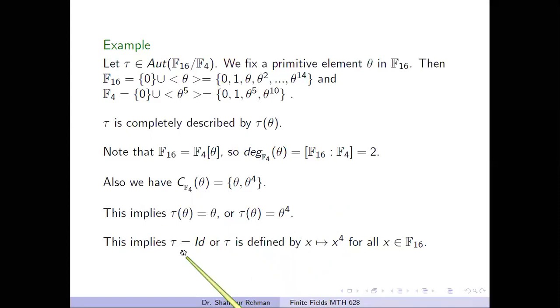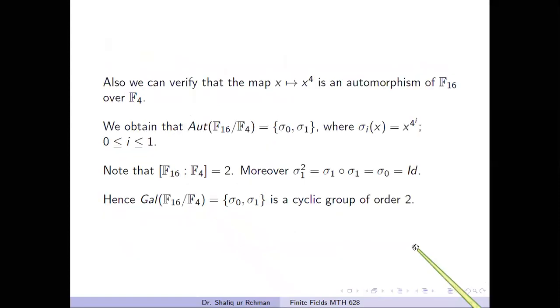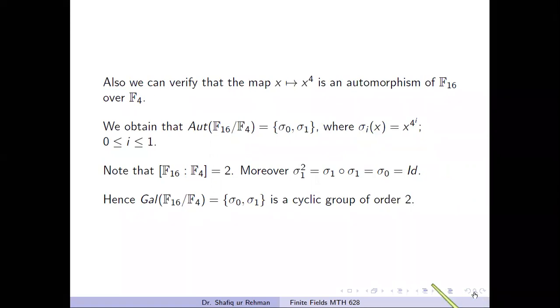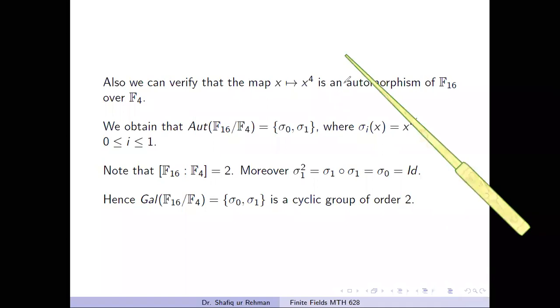In the first case, if tau of theta equals theta, then this mapping will be the identity mapping, and in the second case, the mapping will be defined by x maps to x power 4 for all x belonging to F16. Also, we can verify that this mapping is actually an automorphism of F16 by proving that it satisfies the conditions of an automorphism.